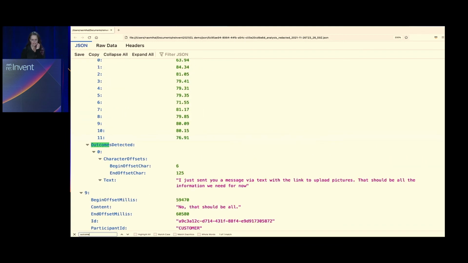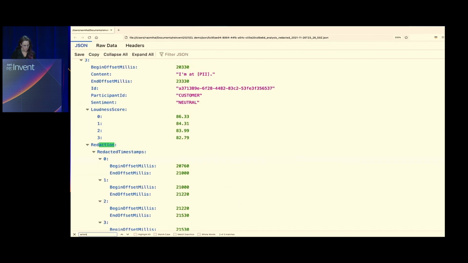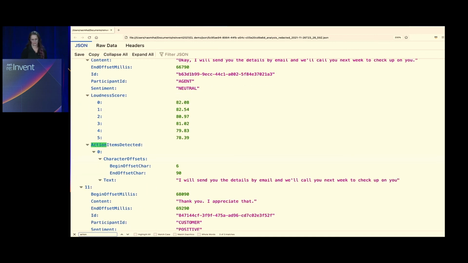We see the outcome detected here as well, with all of the characteristics around that. And then we have the action as well. So action detected here. So you can take this JSON and have it ingested in a couple different places. It really gives you the flexibility to do whatever you'd like to take that call summarization a whole other level.